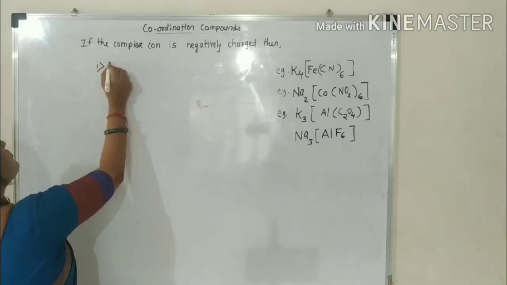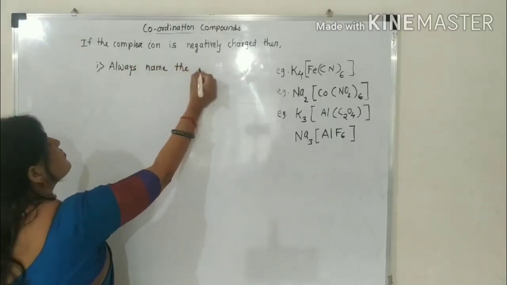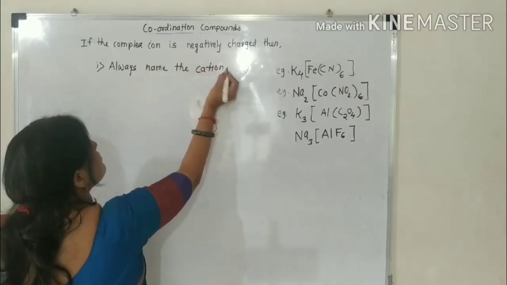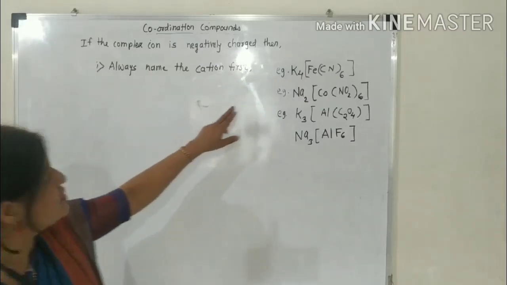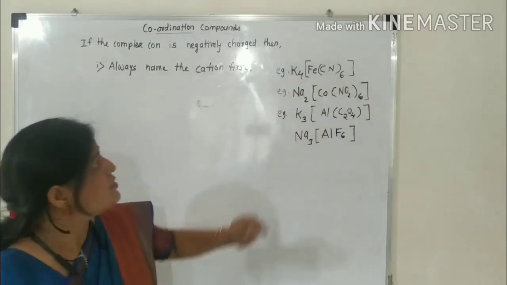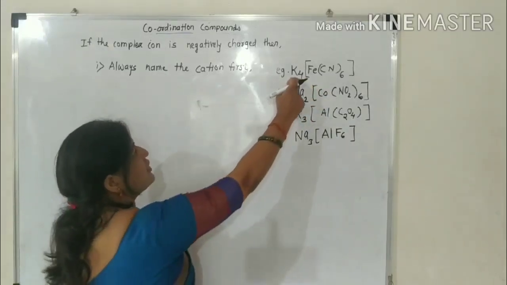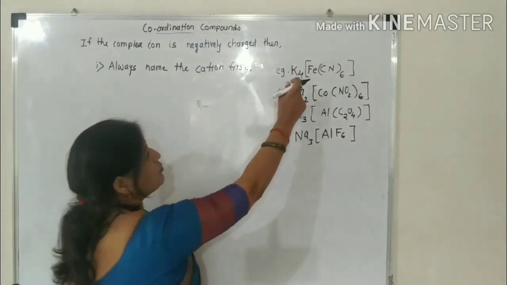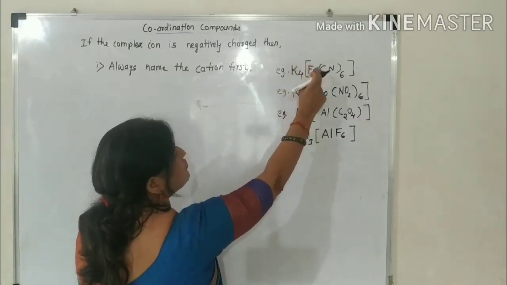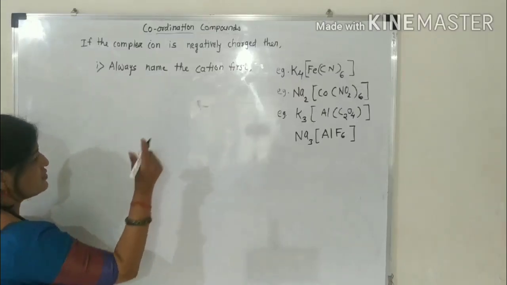First, always name the cation first. See here, this is the example. In this example, this potassium K4 is a cation. It is a cation because it carries a positive charge. Therefore, this coordination sphere carries a negative charge.